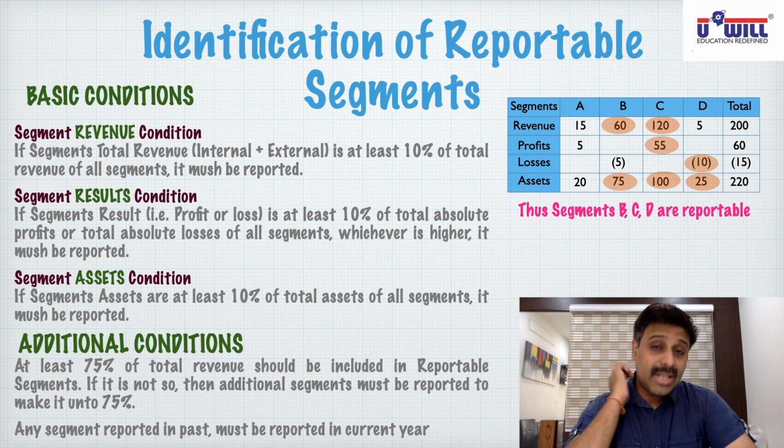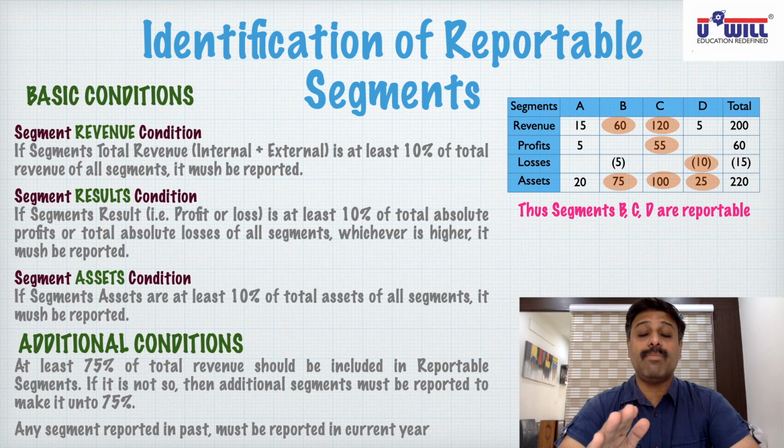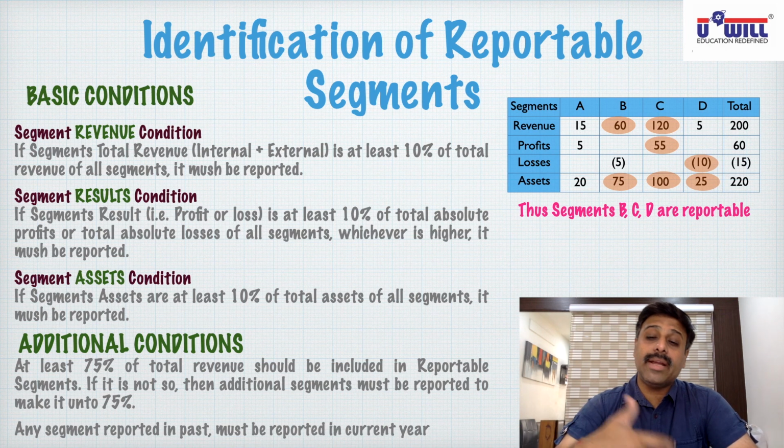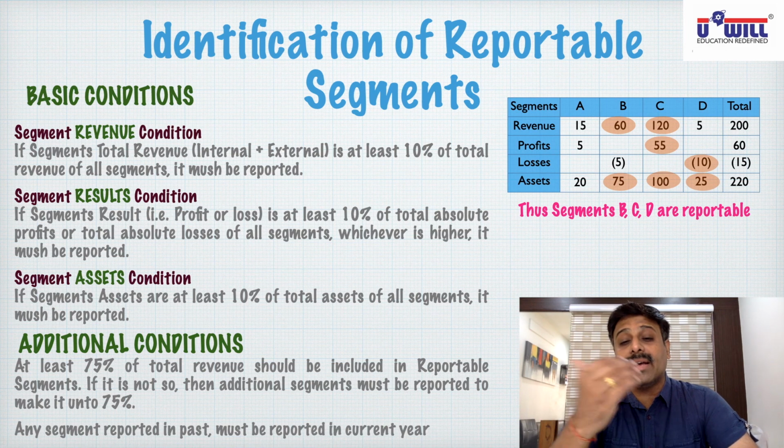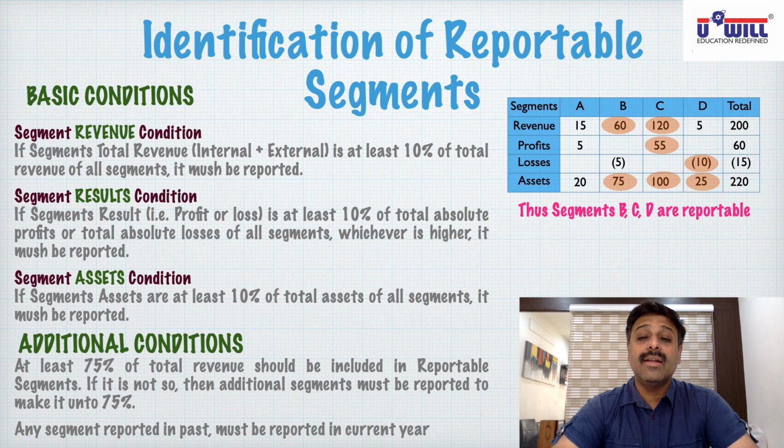Okay. One more thing. These are minimum reportable segments. If any company wants, they can report more than that. So here also B, C, D are reportable. But if the company wants, the company can report A also, because it is earning a profit of 5 lakhs. So the company may believe, why should I not report segment A? It is finally making a profit only. Let me inform the shareholders.